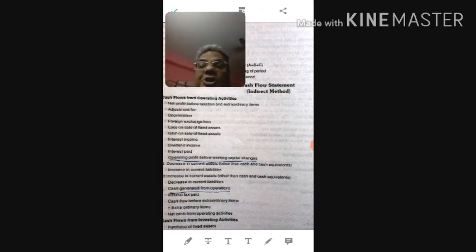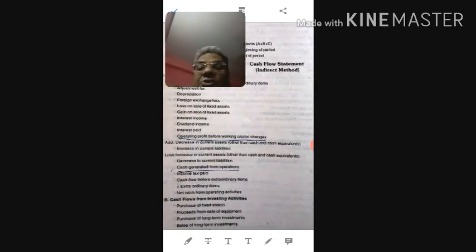Now this fund from operation needs to be changed into cash from operation. How to change this fund from operation into cash from operation? We need to add decrease in current asset, but current asset will be other than cash and cash equivalent, and increase in current liability. Why are we adding decrease in current asset? Because, for example, a decrease in closing stock means we are selling stock, so in that case cash will be coming in, and so this is an inflow of cash, and so it will be added.